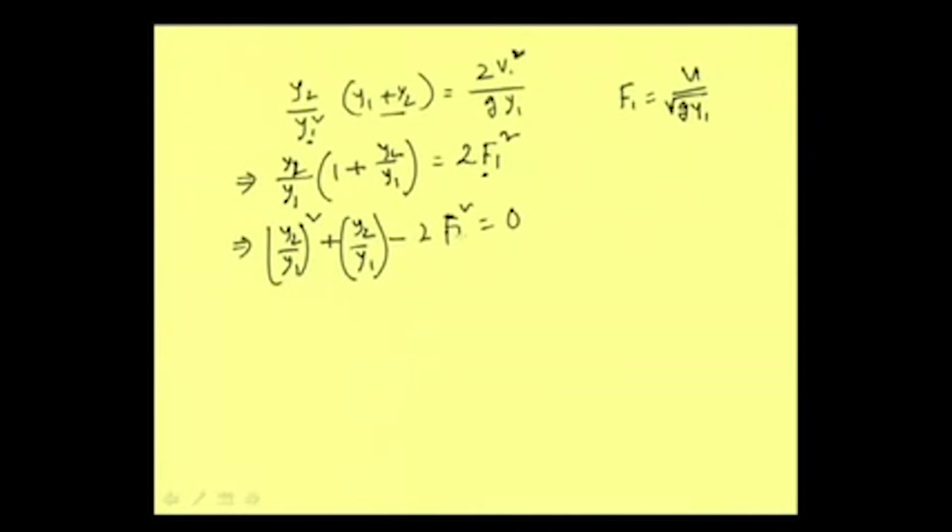This quadratic equation can be written in the form a x square plus b x plus c is equal to 0. So we can write x, where y2 by y1 is our variable here, is equal to minus b plus minus root over b square minus 4ac, over 2a.